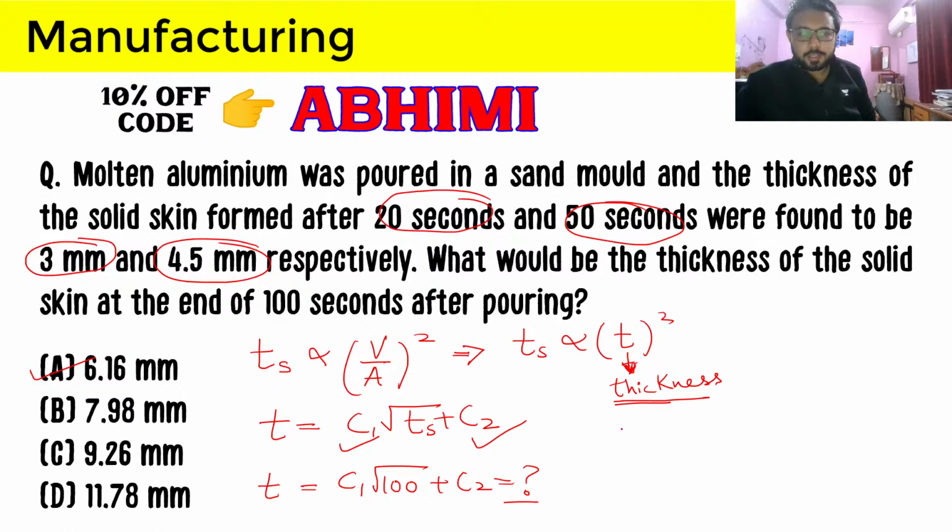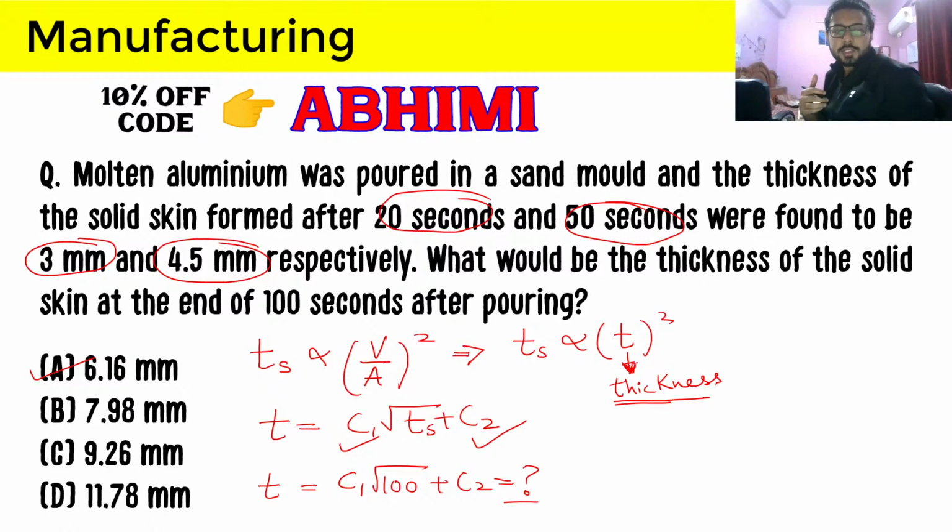correctly. So the correct answer will be 6.16, and this is from the basic concept that we know that solidification time is proportional to V by A, and if you do V by A, you will be left with this thickness. So this is proportional to T square, which you will expand, then you will get this relation, and you will be getting these 2 constants, and to get these 2 constants you have been provided with these 2 sets of data. After getting the constants, get the answer by just using these 2 constants and the seconds that are given. So that will be it for this question. Now let's move forward.